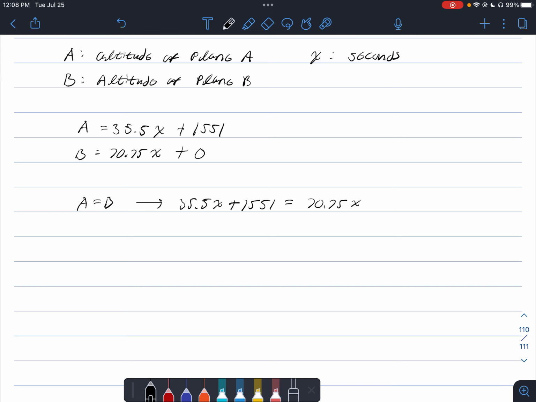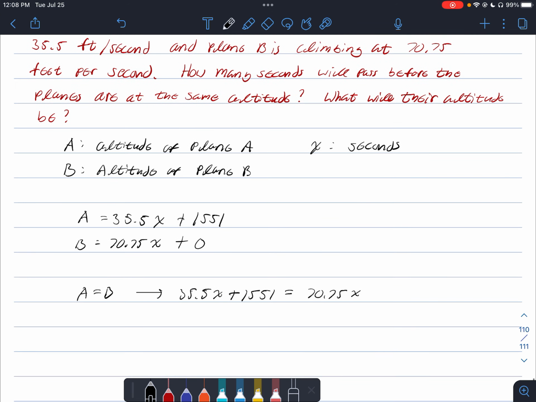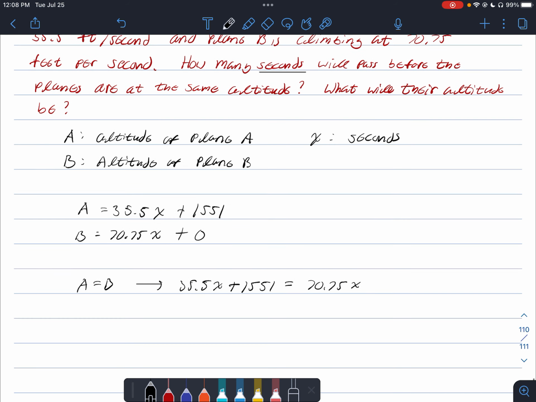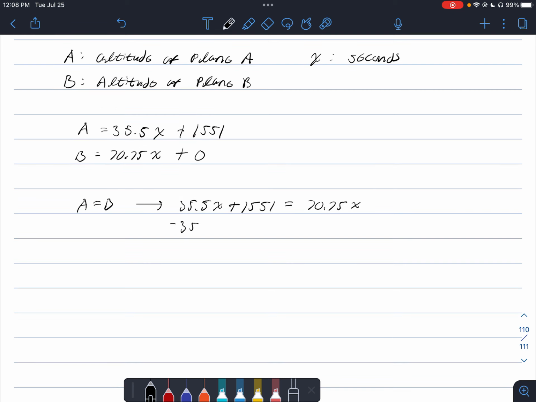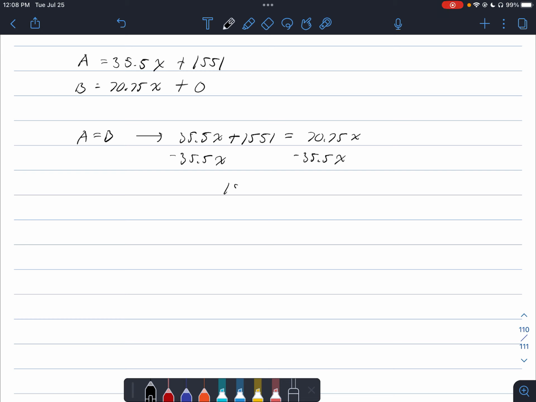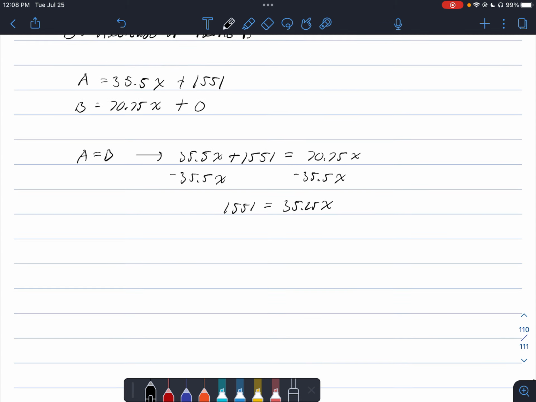And now what we're going to want to do is solve for x, because it says how many seconds will pass before the planes are at the same altitude. So to do that, we can go ahead and subtract 35.5x from both sides, and we'll get that 1,551 is equal to 70.75 minus 35.5. We get 35.25x. Probably didn't need a calculator for that, but that's all right.